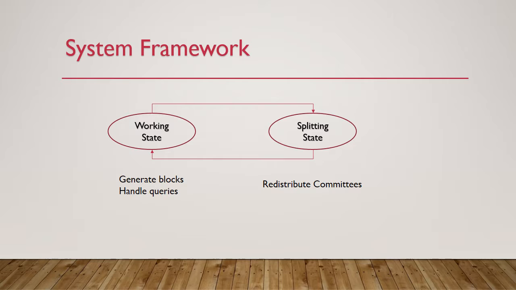When some committees reach a predetermined threshold and all committees have worked long enough, the system will stop working and enter the splitting state briefly. Meanwhile, the original committee will be split into at most two sub-committees. After redistribution, each committee will return to working state.